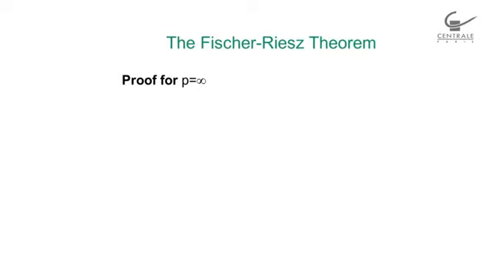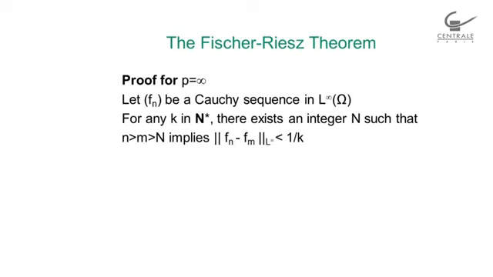Well, we already know that it is a normed vector space, so what I need to prove is completeness. What I need to prove is that if fn is a Cauchy sequence in L infinity, its limit is indeed in L infinity. So let's do that. I'm starting with fn a Cauchy sequence in L infinity. Well, since it's in L infinity, what it means is that for any integer k, there exists an integer capital N such that n greater than m greater than N implies the norm of fn minus fm is smaller than 1 over k.